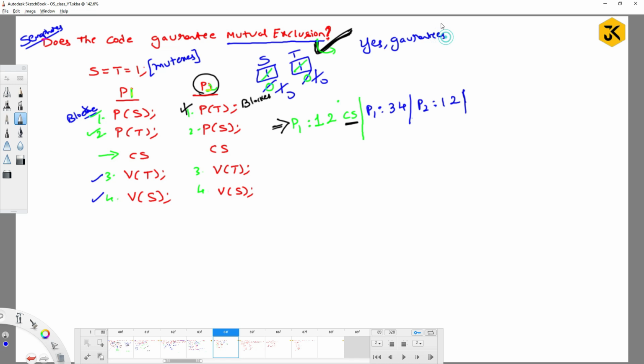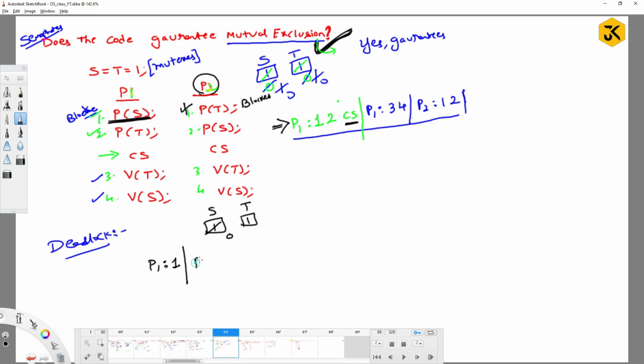But I can extend the question: can it contain a deadlock? The order we have taken is a simple order where you do not observe any deadlock, but mutual exclusion is guaranteed. But consider the situation where the mutex values of s and t are 1 and 1, and P1 executes line number 1, that is P of s, meaning down of s. Assume it is preempted and P2 gets the chance to execute P of t, which decrements it by 1, that is 0.